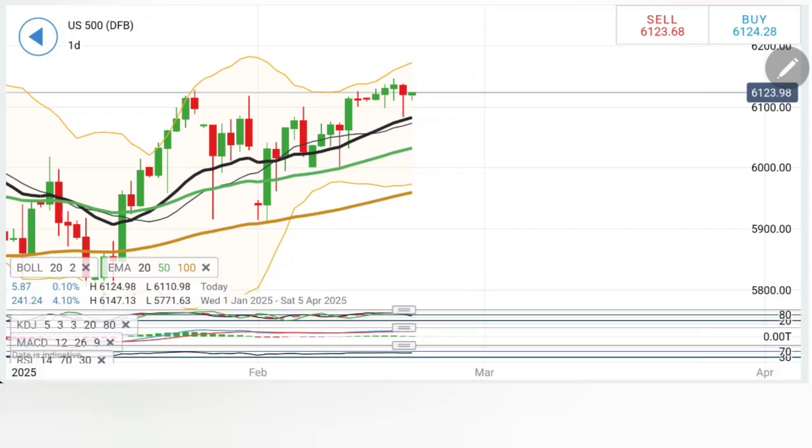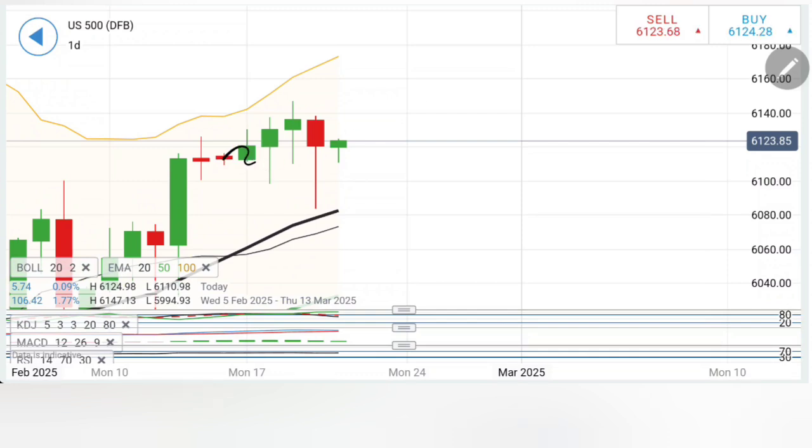Coming to the daily chart. On the daily chart, look at the preceding candle. First of all, a rise was seen, then a red candle has appeared. Look at the body size. The body size is less than half of the complete move, suggesting the prices are not willing to stay bearish. Connect the highs here. You will find lower highs, which means at least till 6140 levels, you should not be treating S&P as bullish.